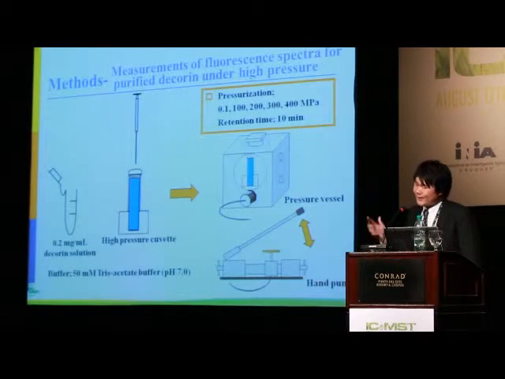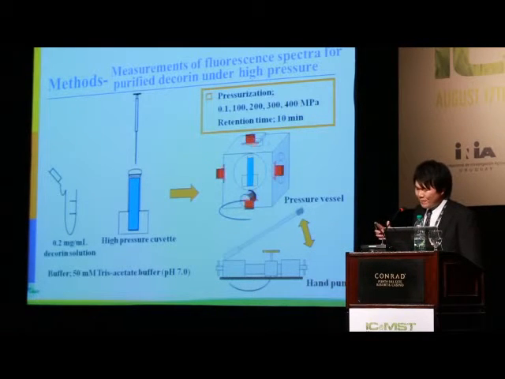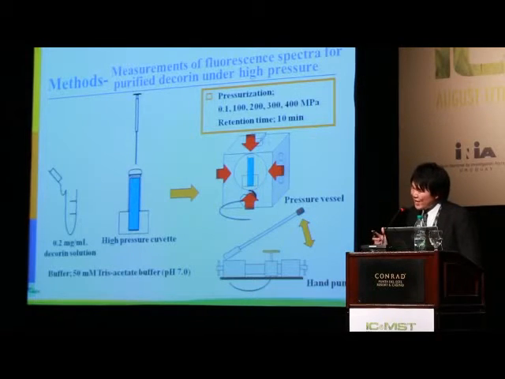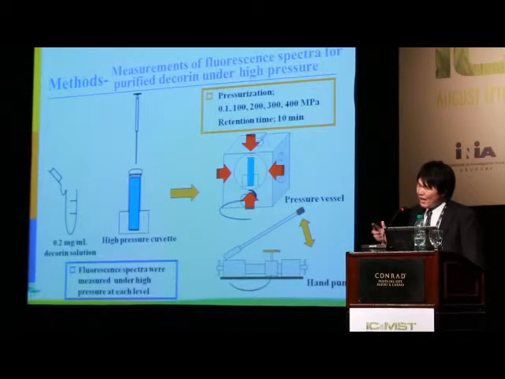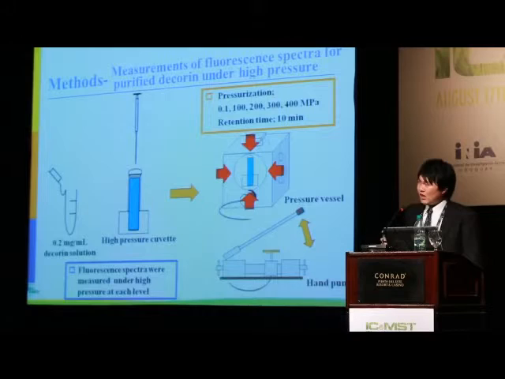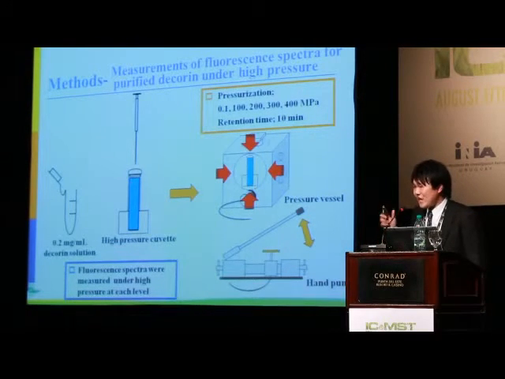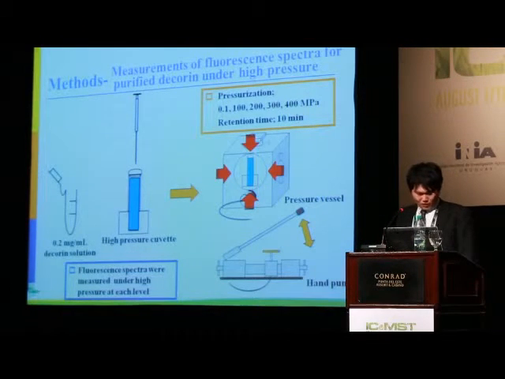The high-pressure cuvette was set in the pressure vessel. With a hand pump, the vessel was pressurized up to 400 megapascal in stages. After maintaining each level of pressure for 10 minutes, fluorescence spectra were measured under high pressure. Fluorescence spectra of purified decorin were measured with excitation at 280 nanometers.